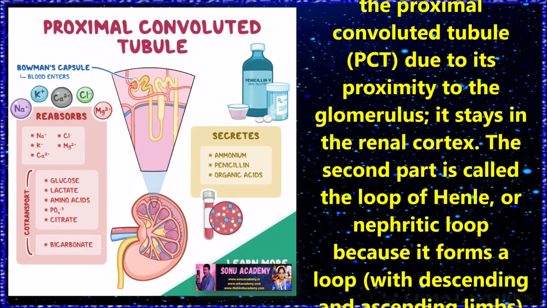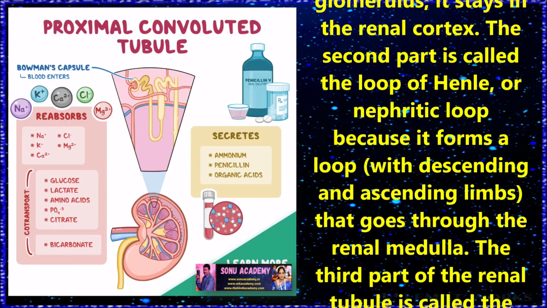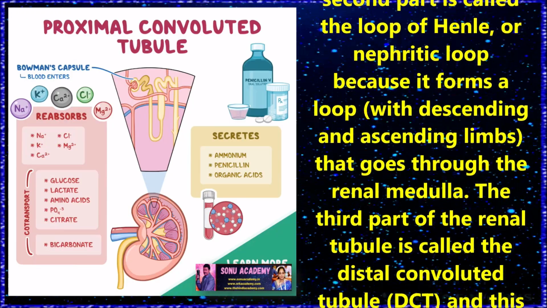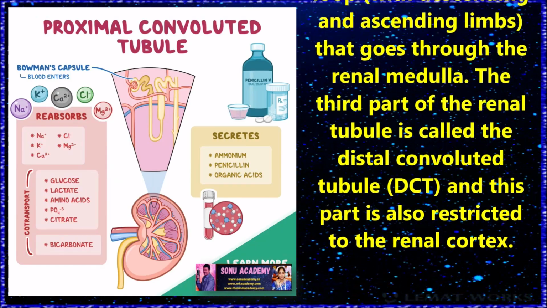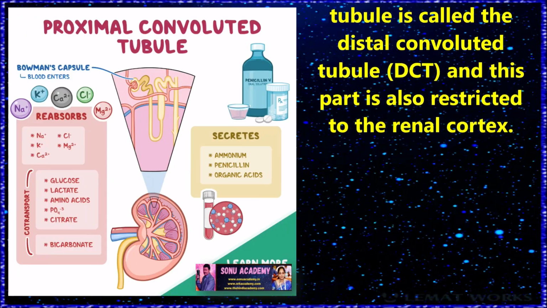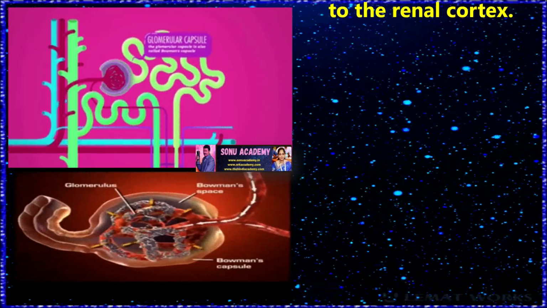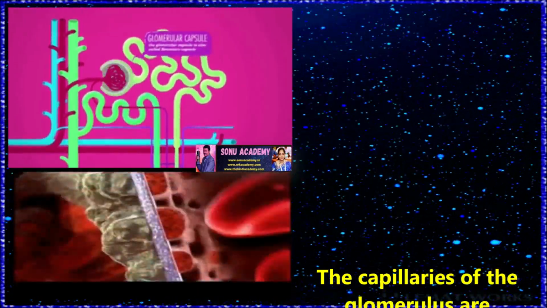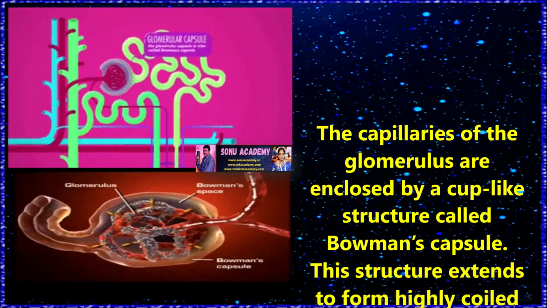The second part is called the loop of Henle or nephritic loop because it forms a loop with descending and ascending limbs that goes through the renal medulla. The third part of the renal tubule is called the distal convoluted tubule, DCT, and this part is also restricted to the renal cortex. The capillaries of the glomerulus are enclosed by a cup-like structure called Bowman's capsule.